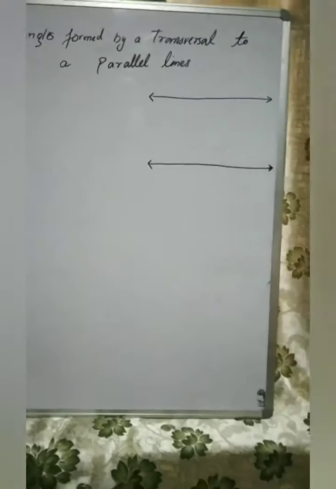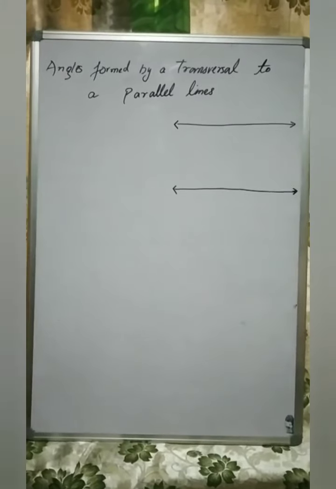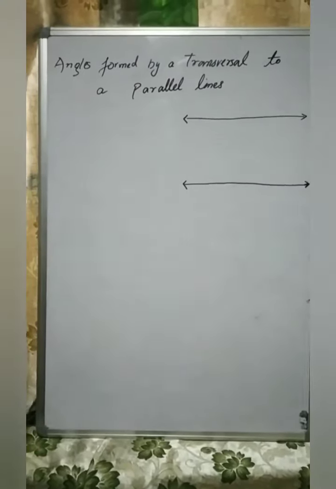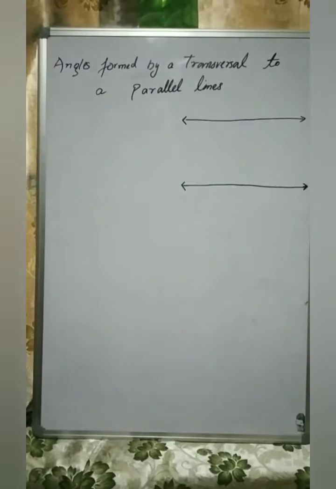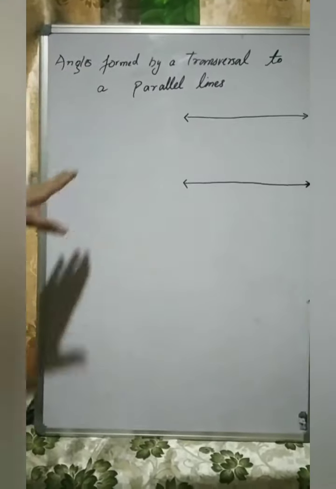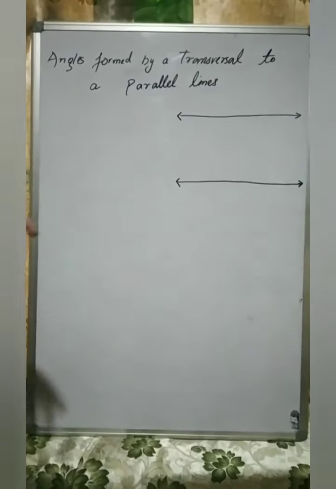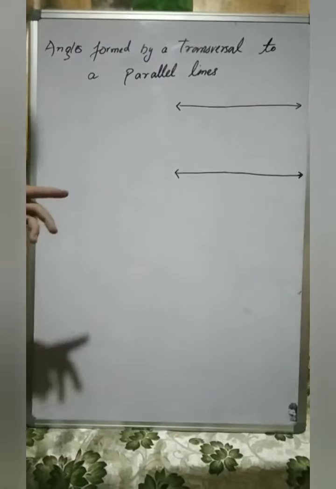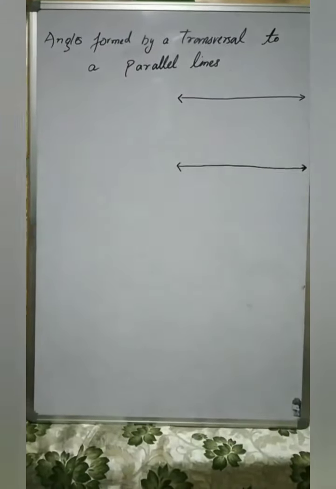Dear student, this is our new topic: angles formed by a transversal to parallel lines. Dear students, let's understand what a parallel line is and what a transversal is. Two lines are said to be parallel if they never meet each other even after being produced. If we check these two lines, they are perfectly parallel because they will never meet. On this board, this edge and that edge are parallel lines.